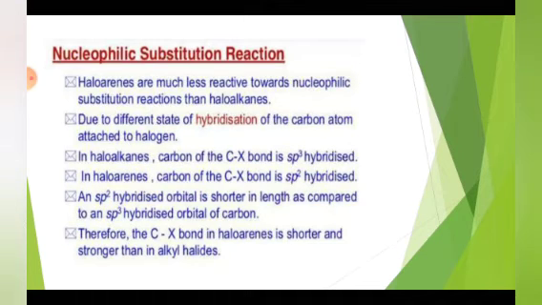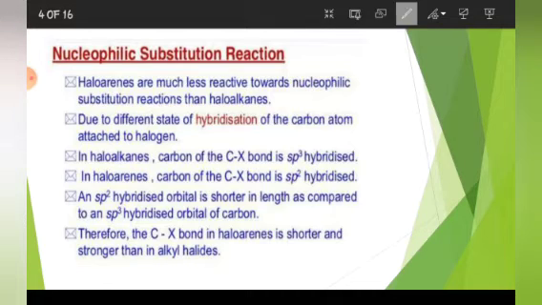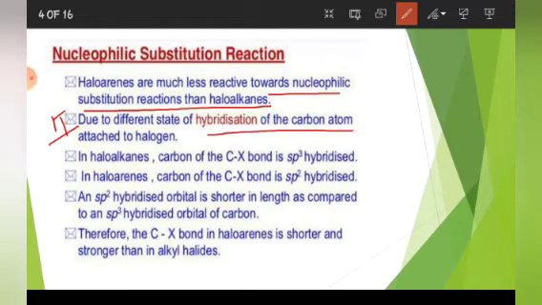Again the same thing that we are discussing: haloarenes are much less reactive towards nucleophilic substitution reaction than haloalkanes. This is the second reason, due to different state of hybridization of carbon atom attached to halogen. In haloalkanes, the C-X bond has sp3 hybridized character, but in haloarenes the character is sp2. Now how is this?